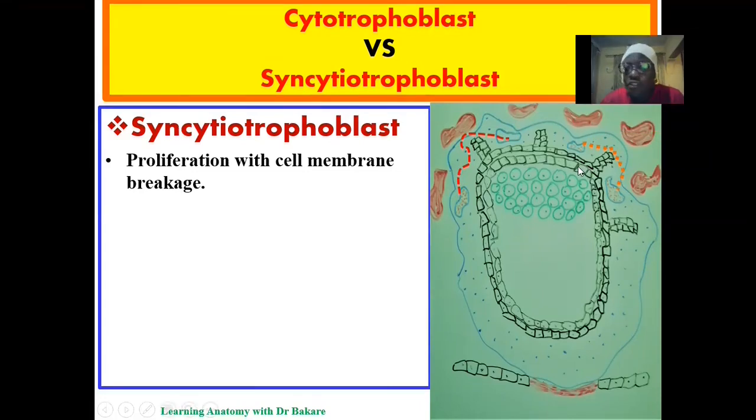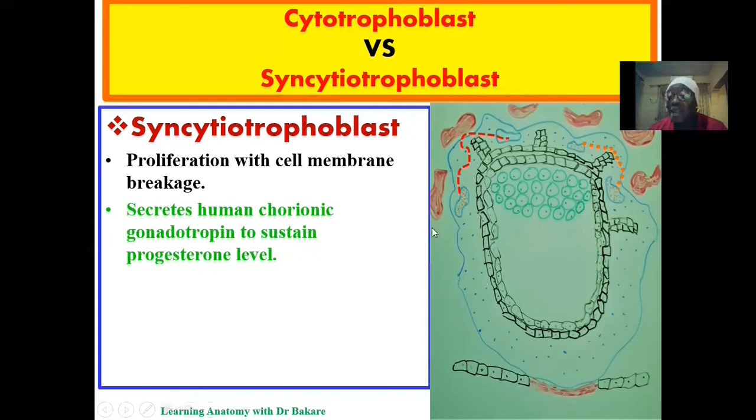As the syncytial trophoblast proliferates, it burrows into the wall of the endometrium. It breaks the wall, and that pushes it into the endometrium lining of the uterus, and that is how it begins to drive itself into the endometrium.